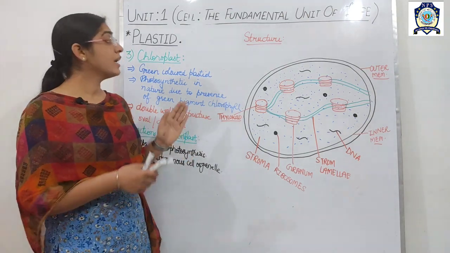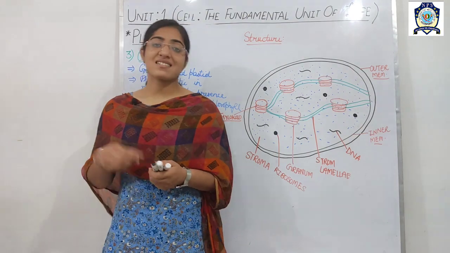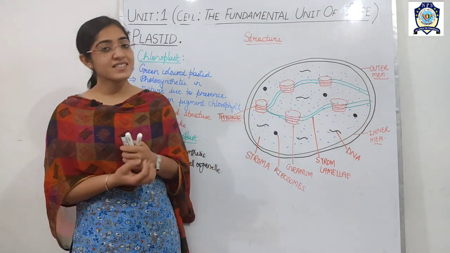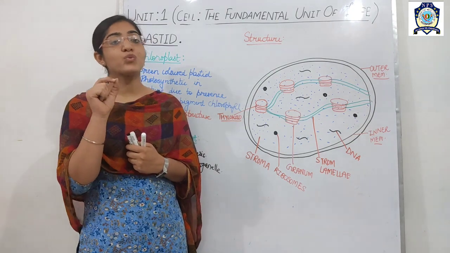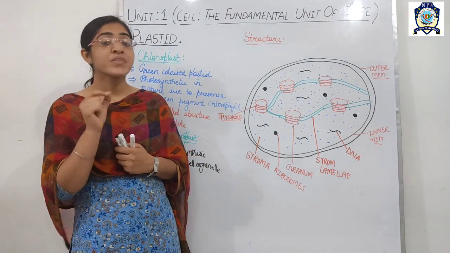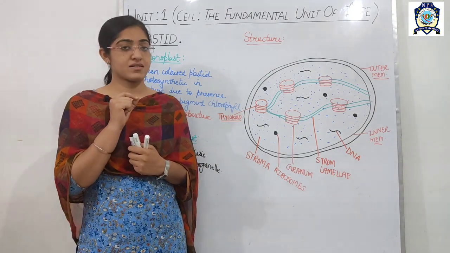Is it okay? So once again, let's take a recap, students. Today in this class, we discussed the double-walled cell organelle called the plastid.